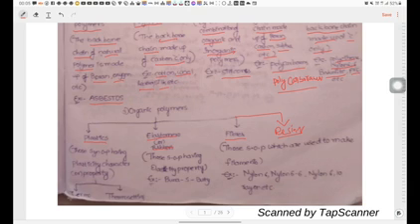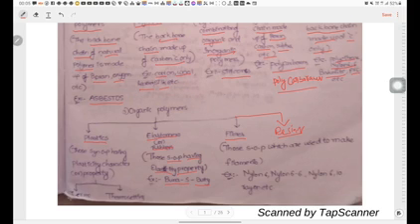Second one, elastomers or rubbers. Those synthetic organic polymers having the elasticity property are called elastomers. Examples: Buna S and butyl rubber. These are the best known elastomers or rubbers.